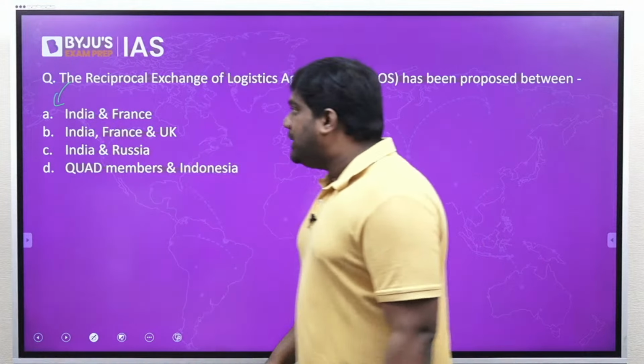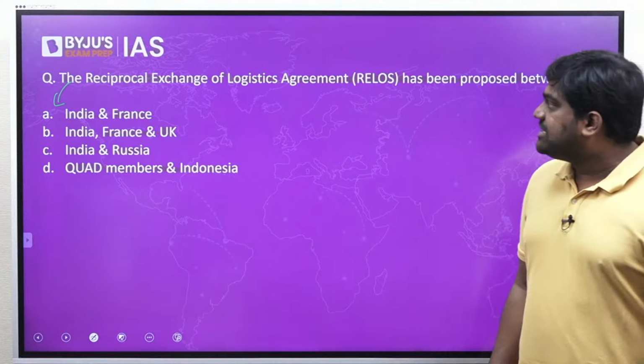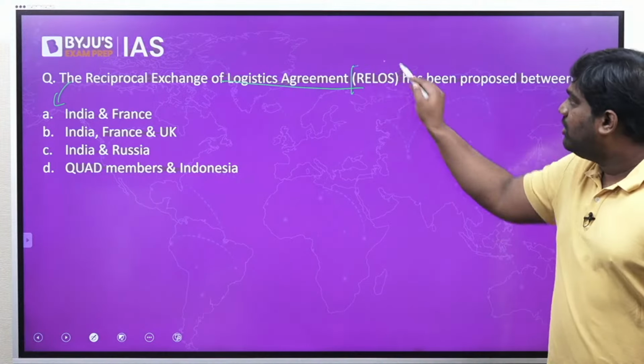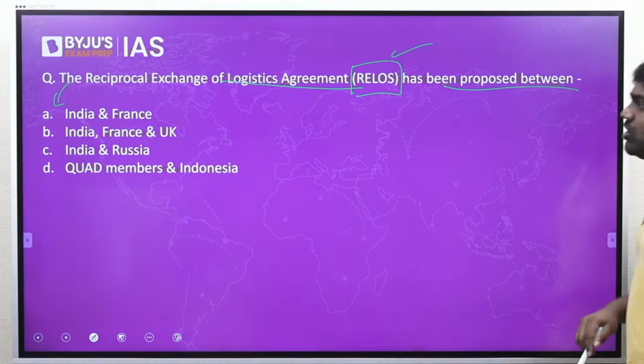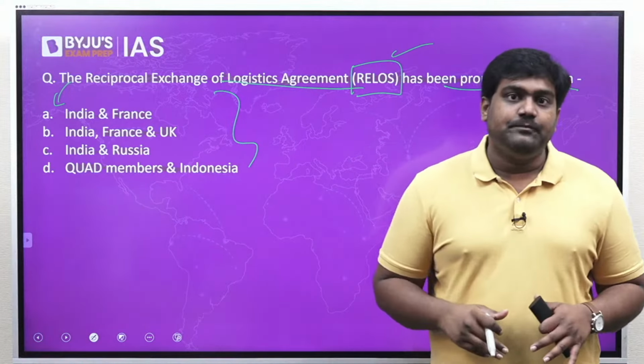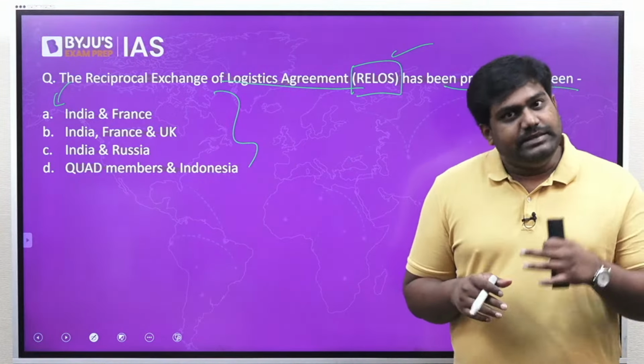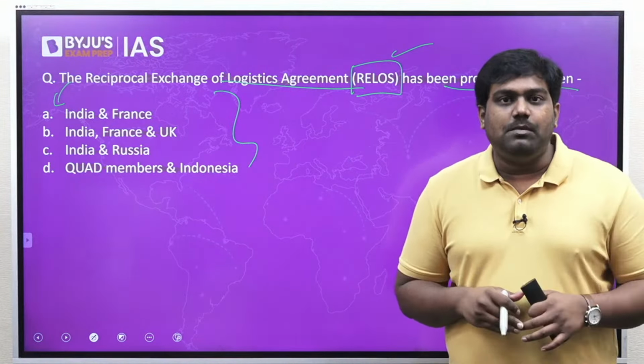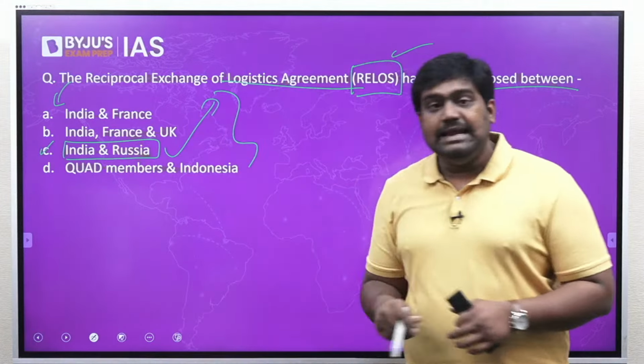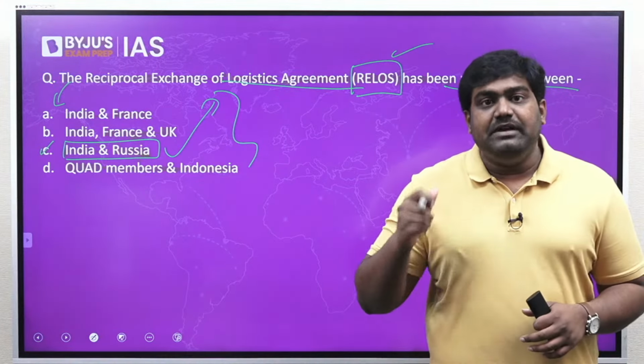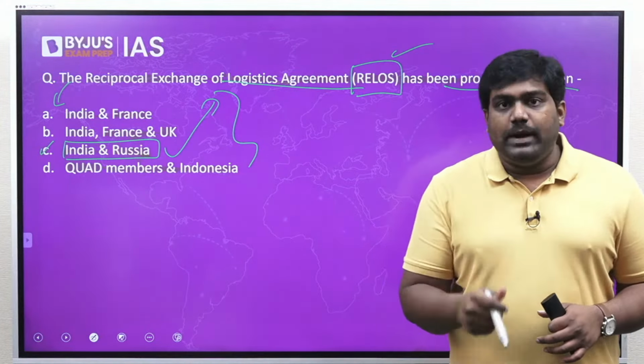Now moving on to the next question. The Reciprocal Exchange of Logistics Agreement or RELOS has been proposed between which group of countries? RELOS or Reciprocal Exchange of Logistics Agreement. First let me give you the answer, then we'll talk about RELOS. The correct answer is option C. It has been proposed between India and Russia. It's a long-awaited agreement that provides for exchange of logistics between the Indian Armed Forces and the Russian Armed Forces.